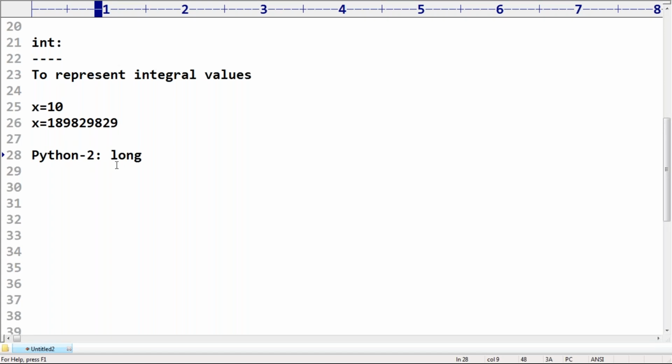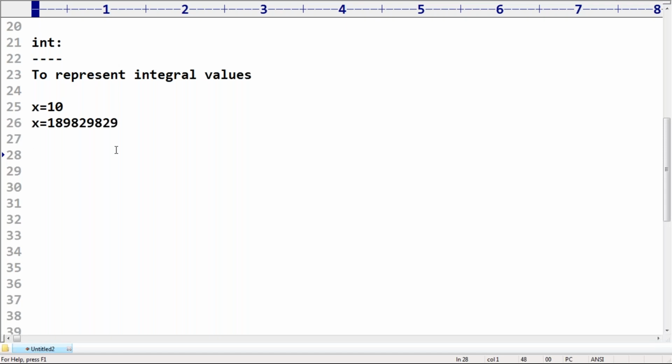In Python 2 it is there, but in Python 3 even long integral values must be specified using the int type only. Any 2.x version has the long data type, but Python 3 does not.